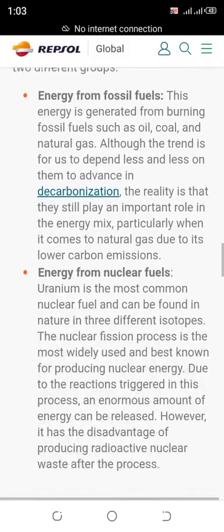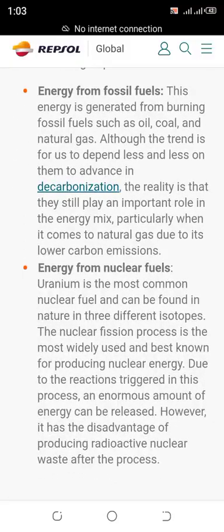Energy from fossil fuels. This energy is generated from burning fossil fuels such as oil, coal, and natural gas. Although the trend is for us to depend less and less on them to advance in decarbonization, the reality is that they still play an important role in the energy mix, particularly when it comes to natural gas due to its lower carbon emissions.